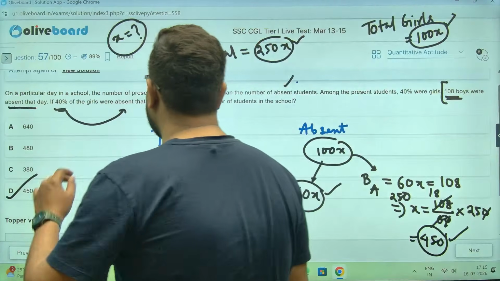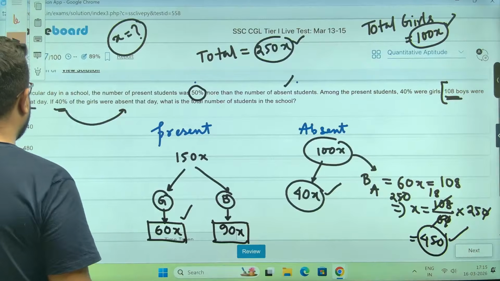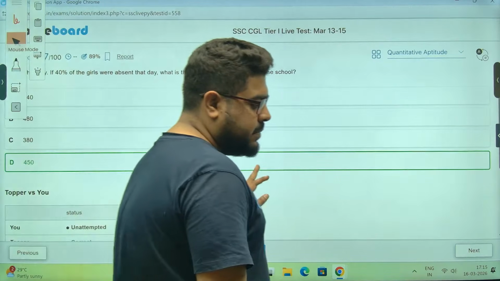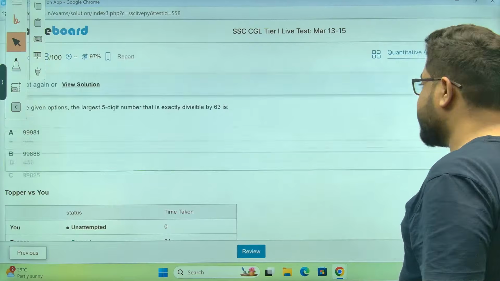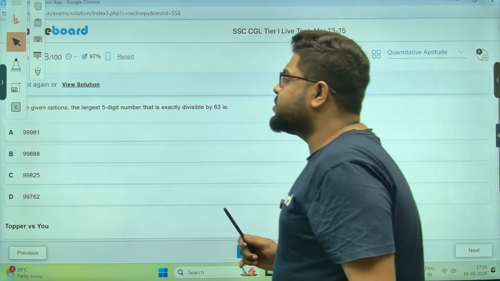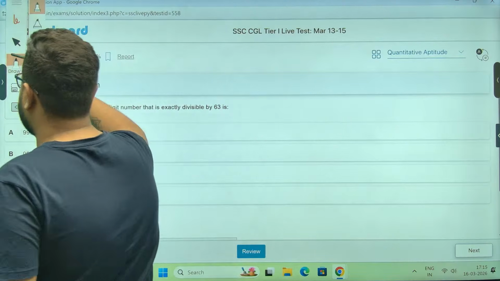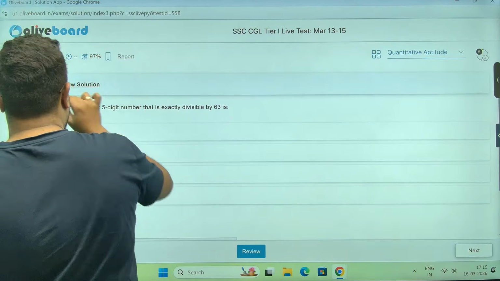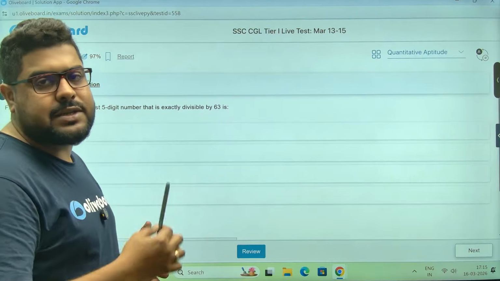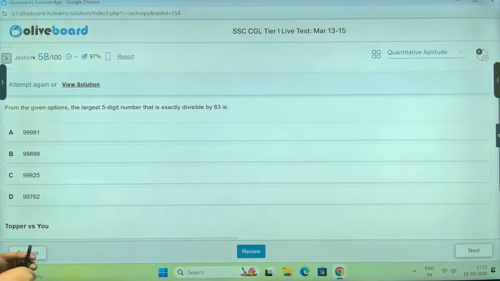A very simple question, honestly, but the language was a little tricky. Please understand, last year in the CGL main exam we got many questions of this type where they made some weird stuff with language.